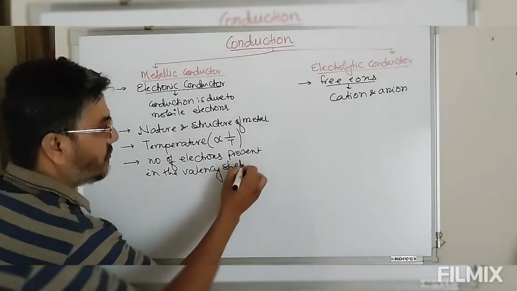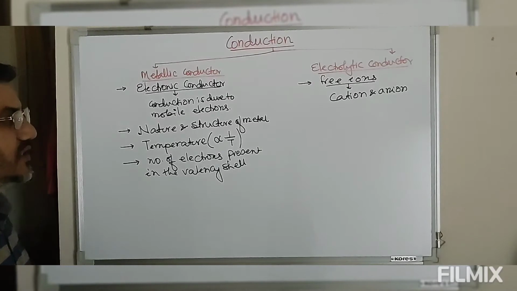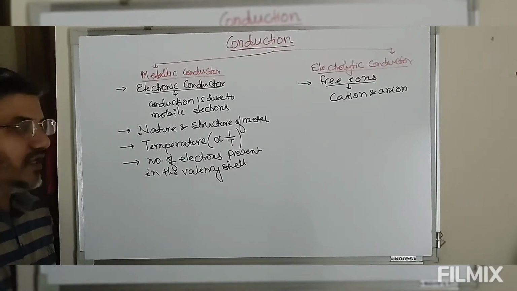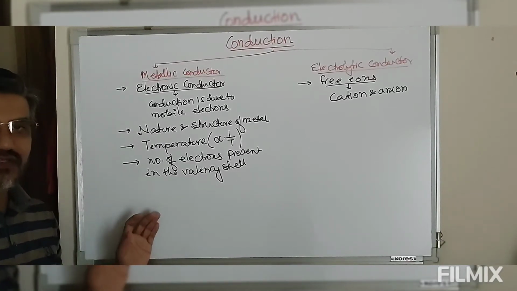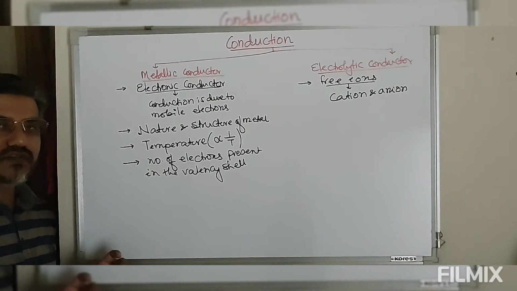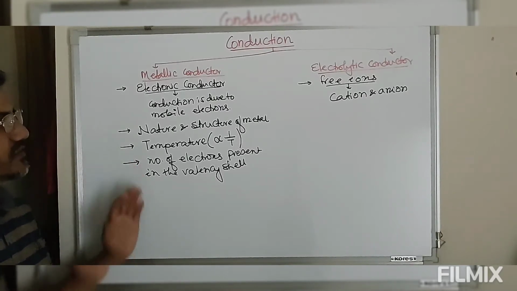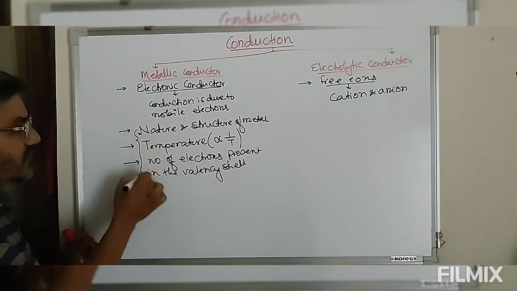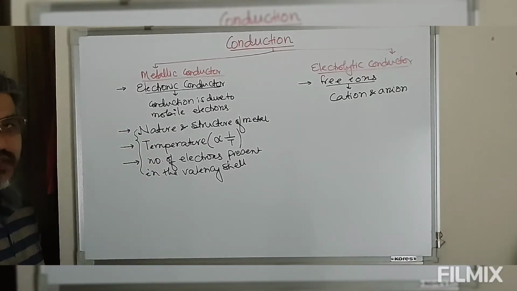If the number of electrons present in the valency shell is more, so more electrons can be involved in this conduction, so conductivity will be more. If the number of electrons present in the valency shell is less, so fewer electrons are available for conduction, so conductivity will be less. So these are the three major factors on which metallic conduction depends.